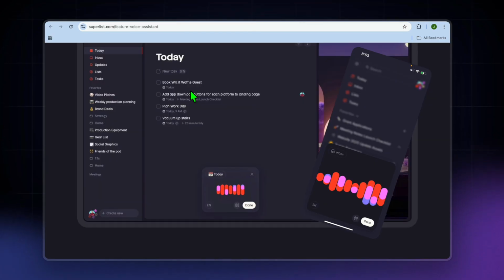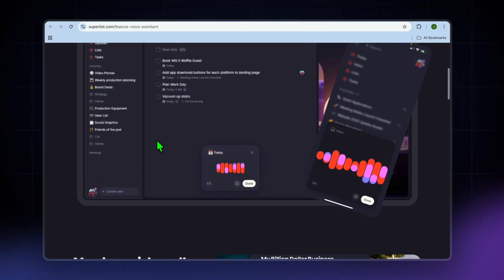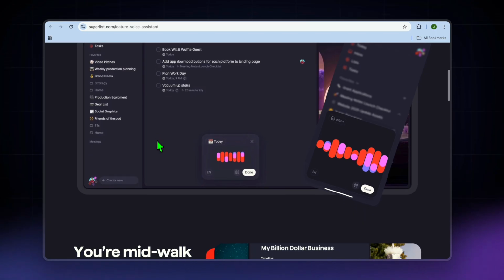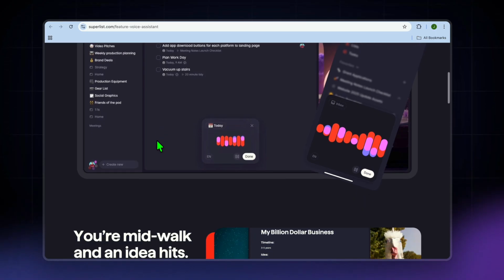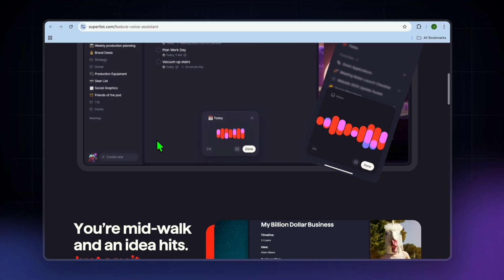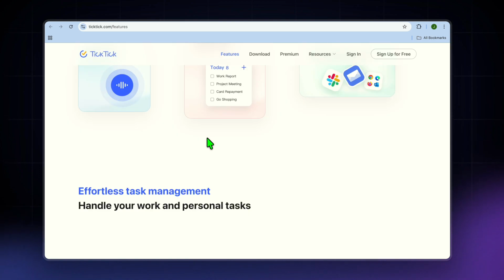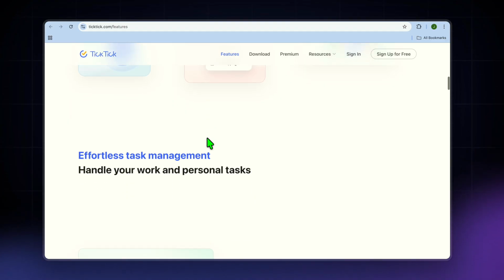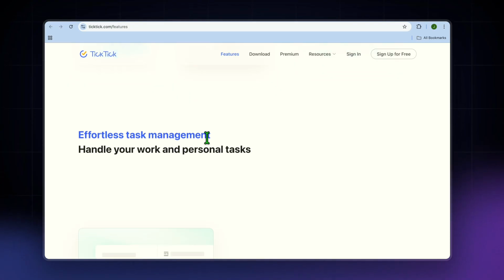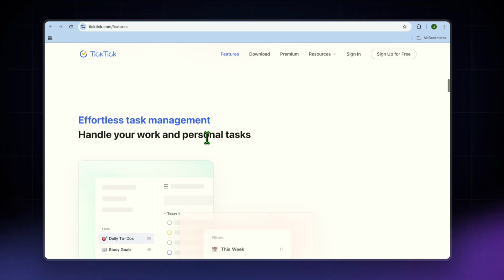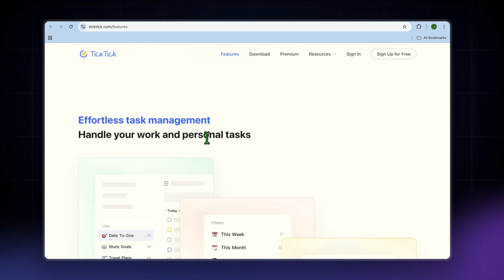While with Superlist, I would say it offers a clean and simple UI. It is great for shared lists and has a low learning curve. The only drawback is fewer built-in productivity extras. While with Ticktick, it offers the most features in one app, as it offers habits, Pomodoro, and calendar, and it also offers great value, and it is strong for personal productivity systems. The only drawback I would say is it can feel like too much if you want minimalism, and collaboration isn't the main focus.